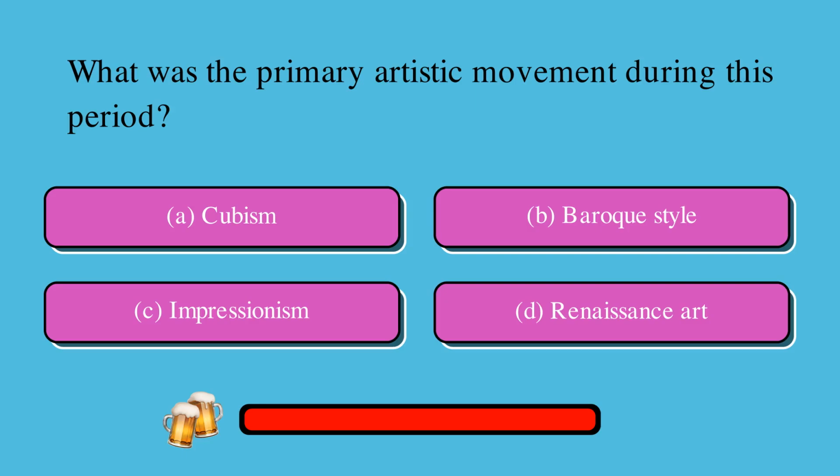What was the primary artistic movement during this period? Is it A. Cubism, B. Baroque style, C. Impressionism, or D. Renaissance art? The correct answer is B. Baroque style.